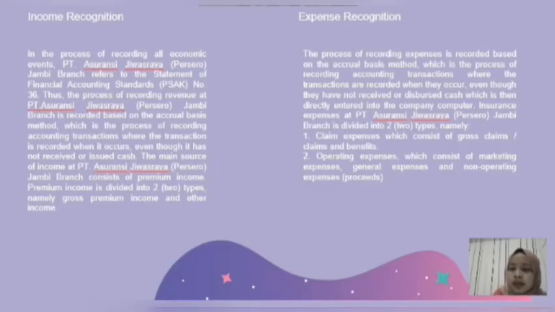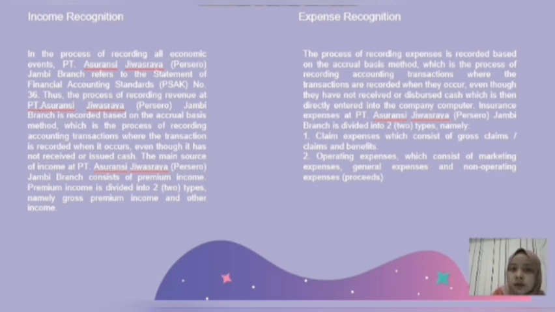The next is a case of insurance contract. So we took an example of PT Asuransi Jiwasraya. So we analyzed that PT Asuransi Jiwasraya already determined the income recognition, expense recognition, and also other information.